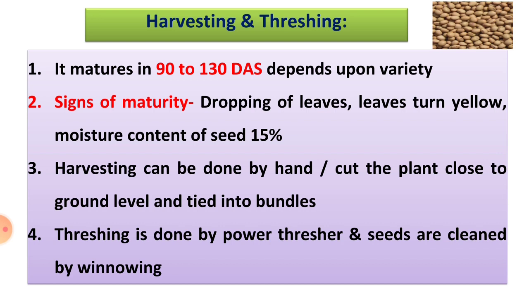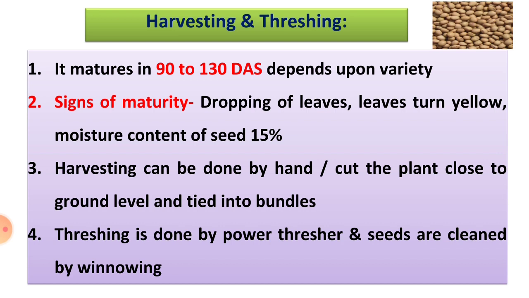After that, threshing is done by power thresher. By using the power thresher you have to thresh the produce, and after threshing the seeds are cleaned by winnowing. Winnowing is the process of separating the dirt material or bhusa or husk from the grains. Okay, this is the harvesting, threshing and winnowing of soybean crop. This crop matures in 90 to 130 days after sowing, depending on the variety.